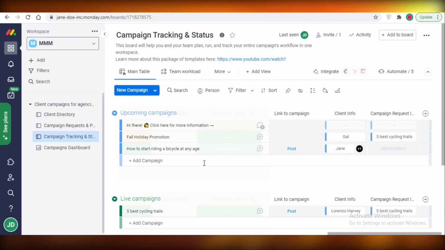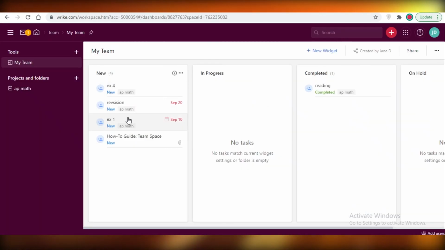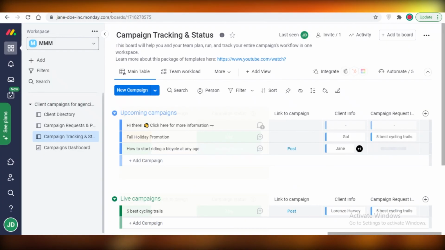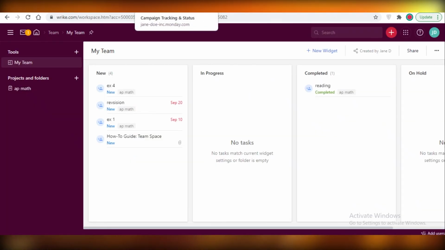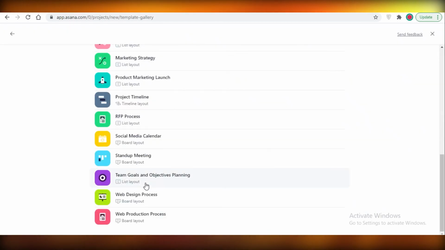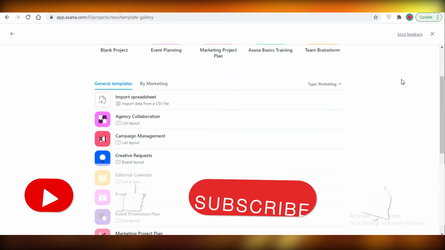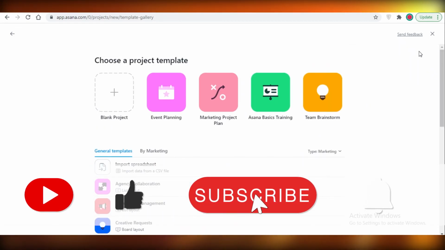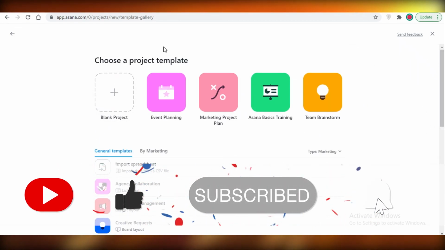In general, I think you should opt for Wrike if you have a very large team and you need unlimited members, because Asana and Monday both limit that. But if you're an individual looking to track your personal progress, I would suggest you use Monday. But if you're a small team of under 15 people, who are just working together and you need a general all-rounder workspace, then I would suggest that you use Asana.